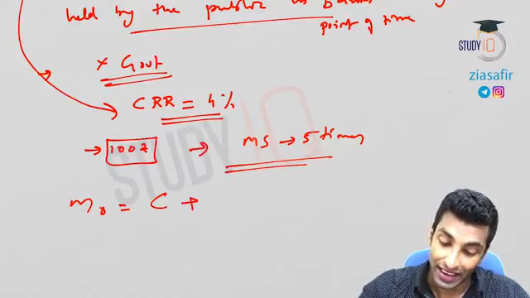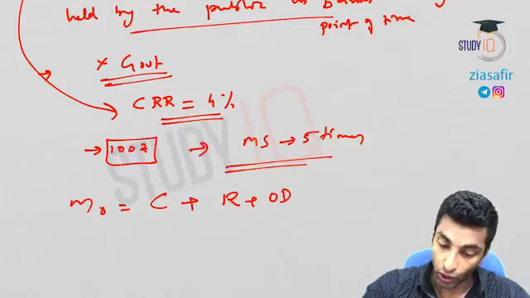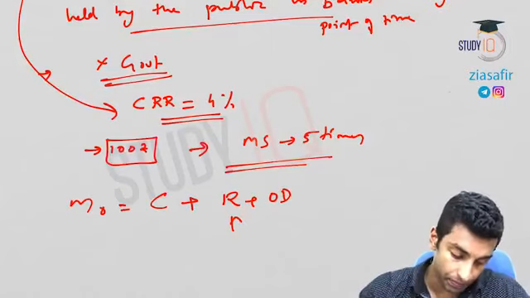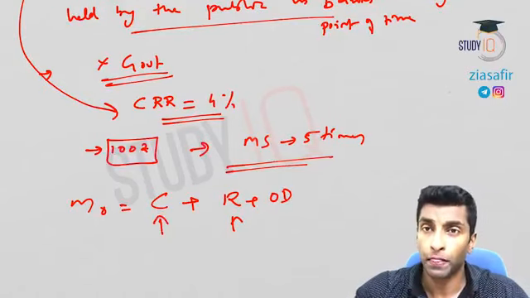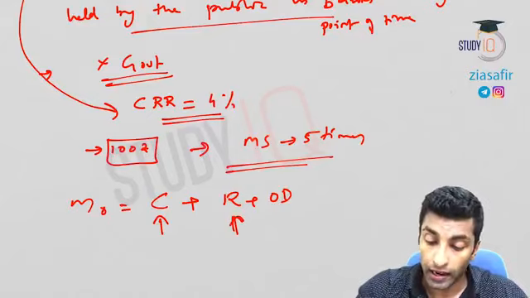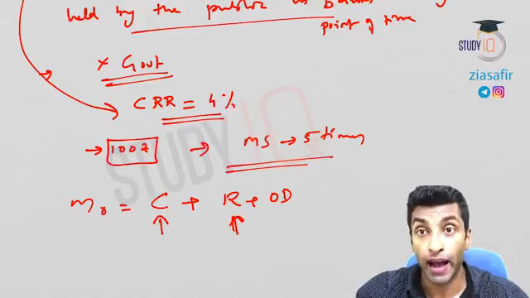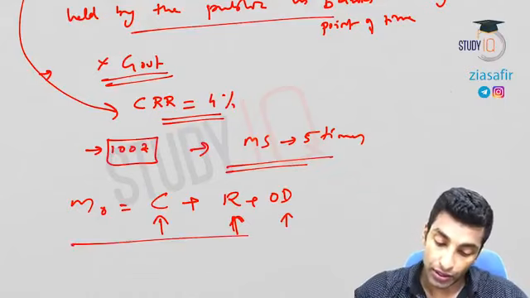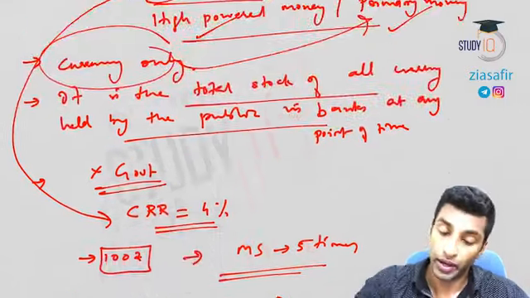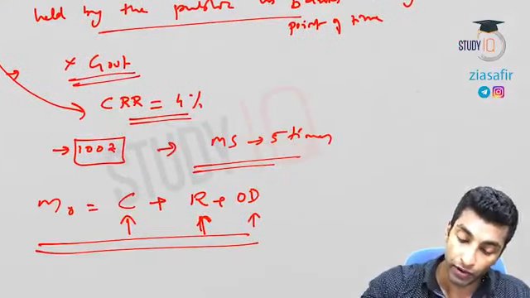So here I am talking about elements which are coming. I forgot that. Okay, C plus R plus OD. What is R? R is the cash reserve of banks with RBI. C is the currency with public and banks. R, the cash reserve of bank with RBI. This is other deposits. Okay, so this is reserve money, or primary money, or high powered money.